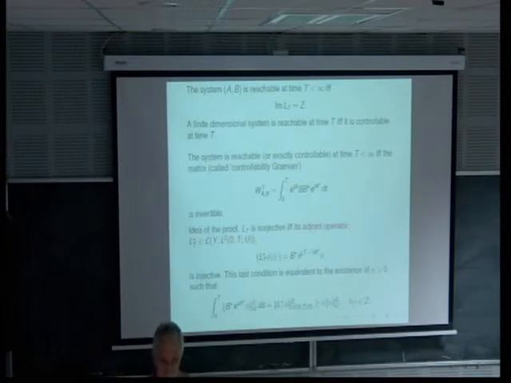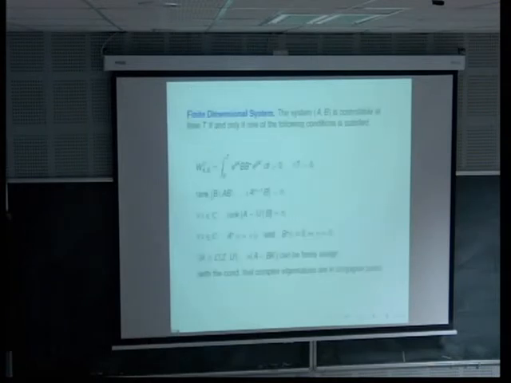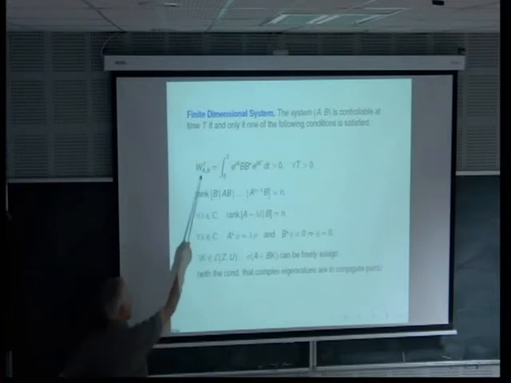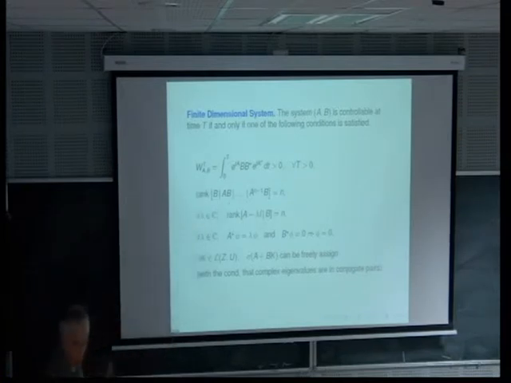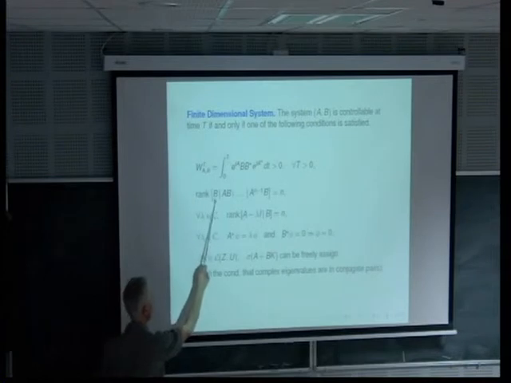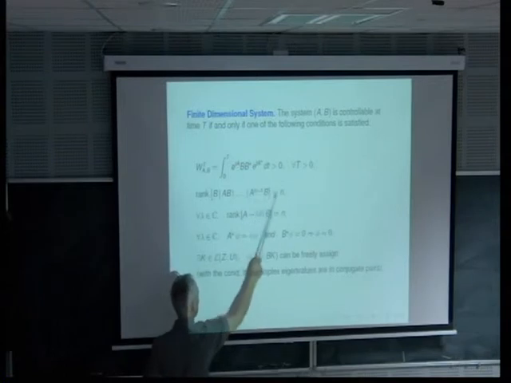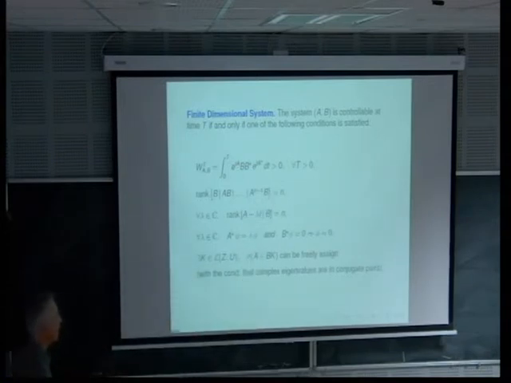So you see that checking the controllability may be very easy, and there are nice conditions. So I skip that. And there are nice conditions which are known, saying that this operator is strictly positive is equivalent to the well-known rank condition by Kalman, saying that B, AB up to A^(n-1)B is of rank n.